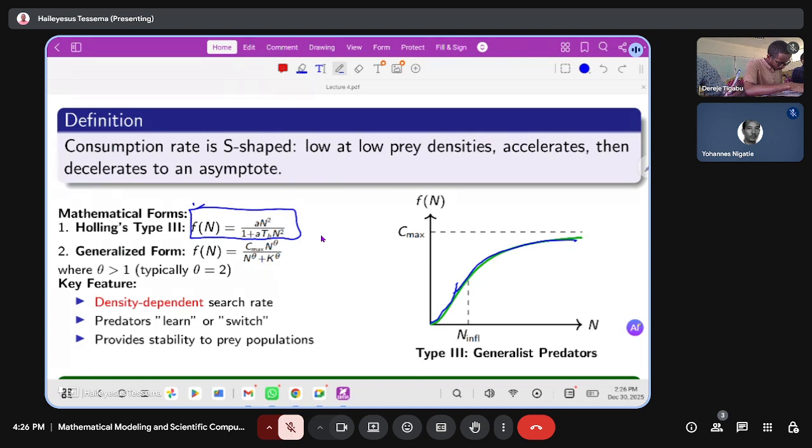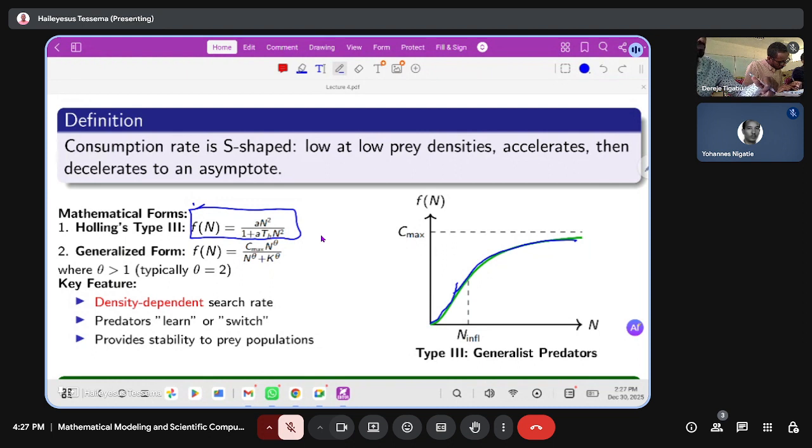Theta is greater than 1; typically we use theta equal to 2. If it is greater than 2, the availability of prey for the predator is good. So with density-dependent search rate, the predators learn or switch, providing stability to the prey population. Theta is the learning time, and switching.